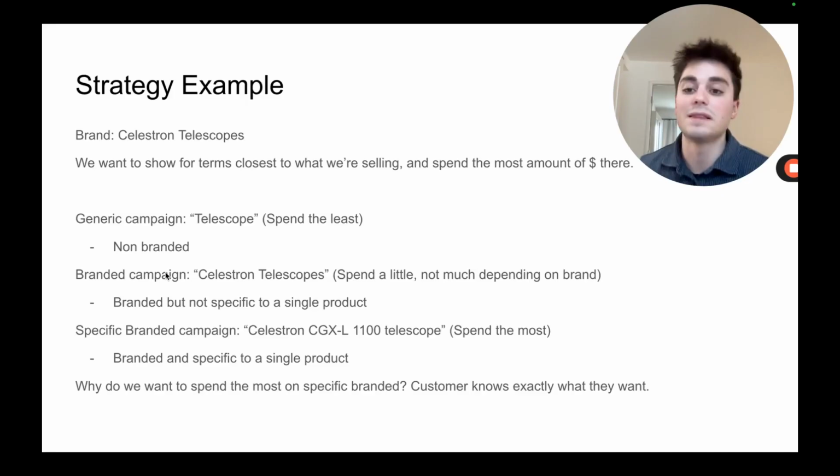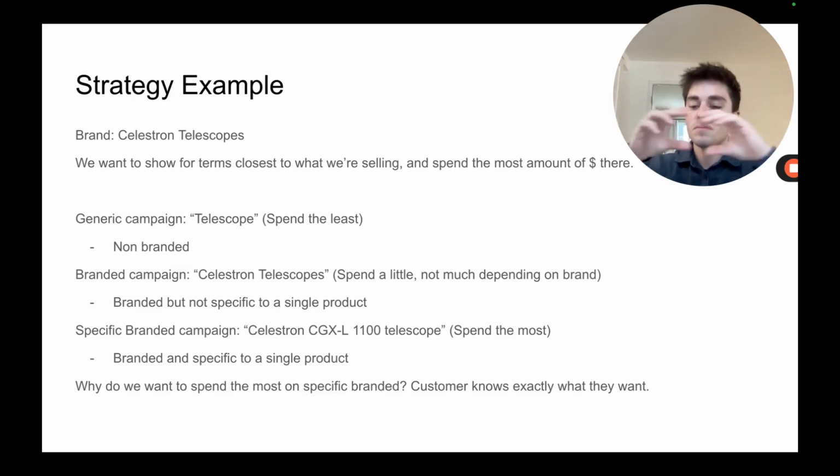So we're going to spend the least amount of money on people that just want the product. They don't know the specific brand, the specific type, maybe the color, the SKU name, or the size. They just know they want a telescope, which is the product we're selling. And then we have branded. They know they want a Celestron telescope, but they don't know which specific Celestron product. So they're in the middle of the funnel. They have more of an idea of what they want than just a telescope. So we're going to spend a little bit here, but not much, depending on the brand.